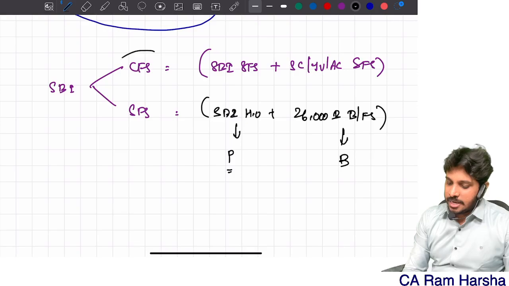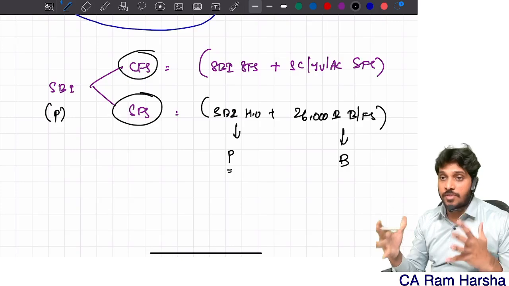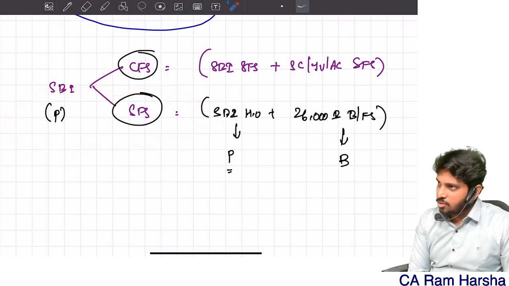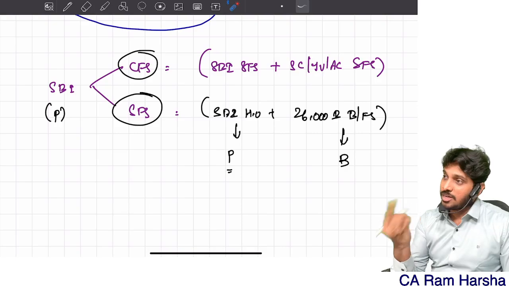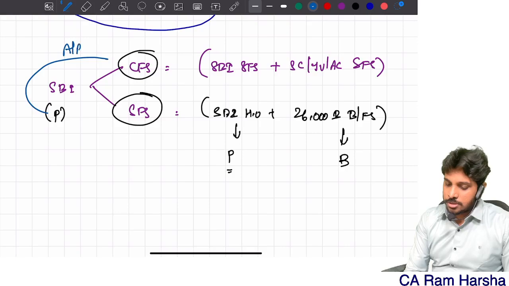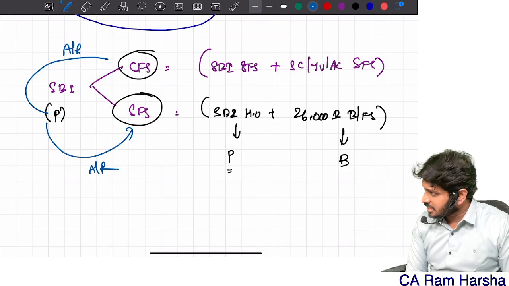Now on the entire consolidated financials and standalone financials, SBI has appointed Mr. P, who is the principal auditor of the SBI. He does the audit of the head office and gives the audit report on standalone financials. And we know very well, an auditor who gives an audit report on standalone shall also give an audit report on consolidated financial statements. Now, Mr. P is giving the audit report on consolidated. He is also giving the audit report on standalone financial statements.